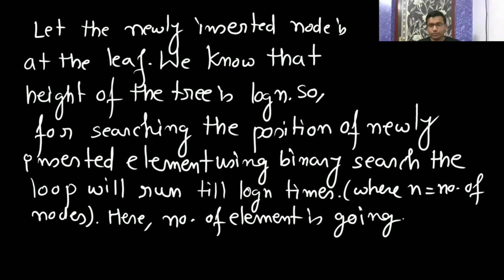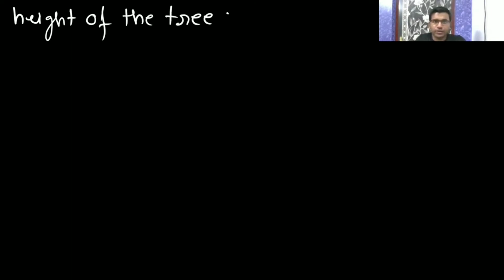So if you are done with the writing, then you can let me know, I will go to the next slide. Okay, the number of elements is going to be the height of the tree, that is big O of log n.